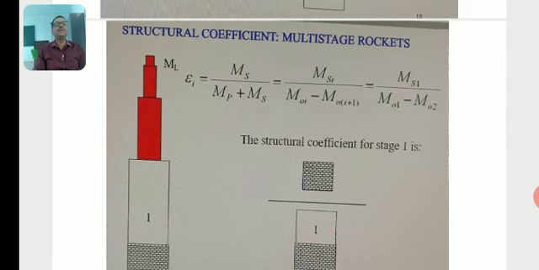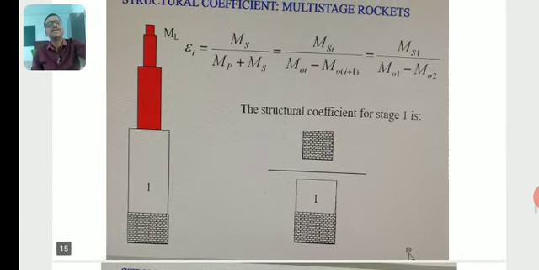Then the structural coefficient for multi-stage rockets. Just see the multi-stage rocket. Epsilon 1 is equal to MS1 by (MP1 plus MS1). This is for stage 1.